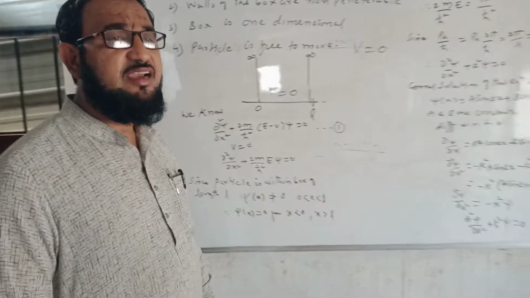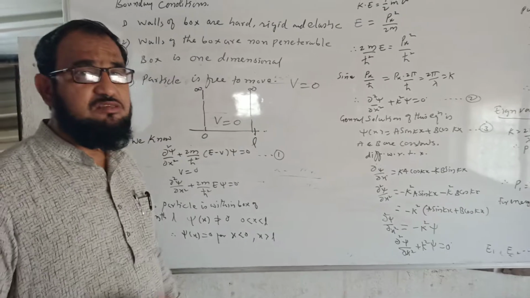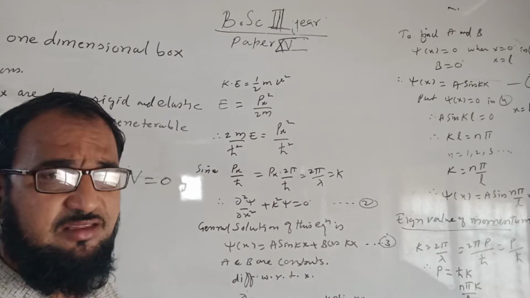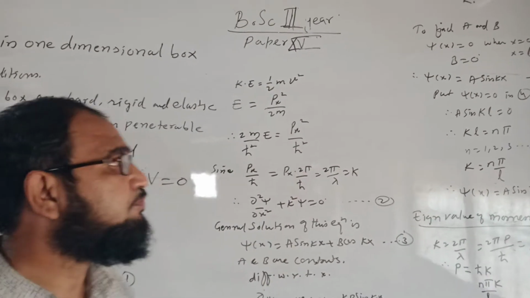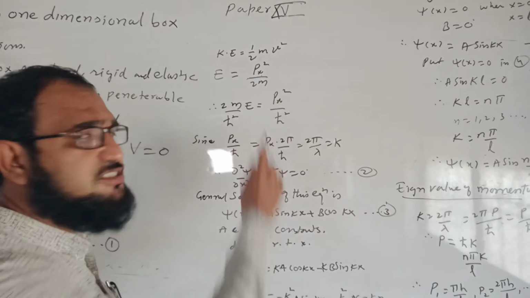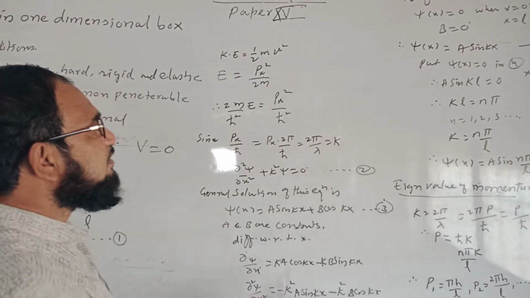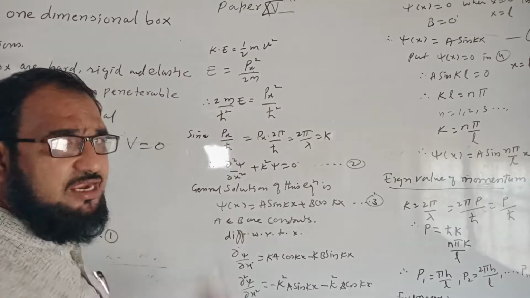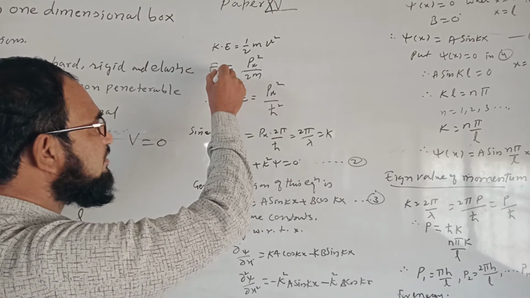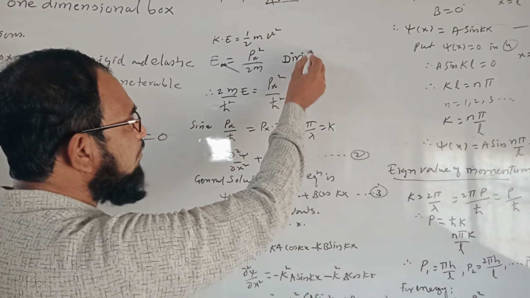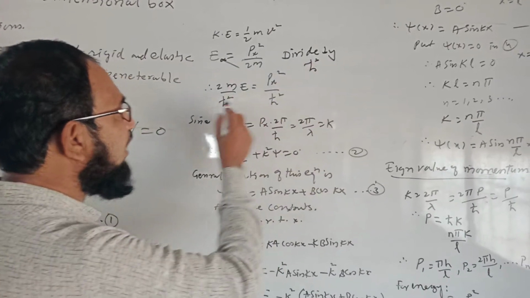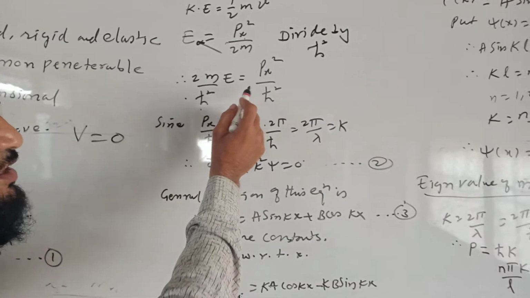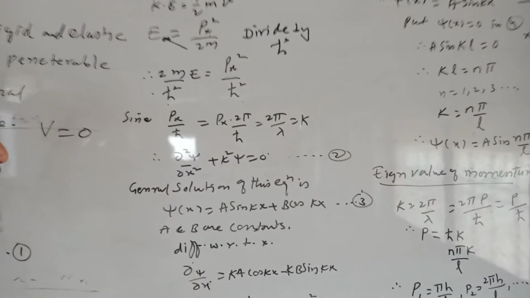Now I will find the kinetic energy of the particle moving inside the box. We know the very popular formula, half mv², can be written in terms of the momentum as p²/2m, where px denotes the momentum along the x-axis. If I take this 2m to this side and divide both sides by ħ², I will get 2mE/ħ² equal to px²/ħ².